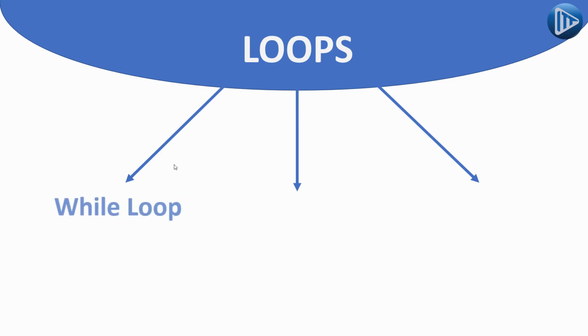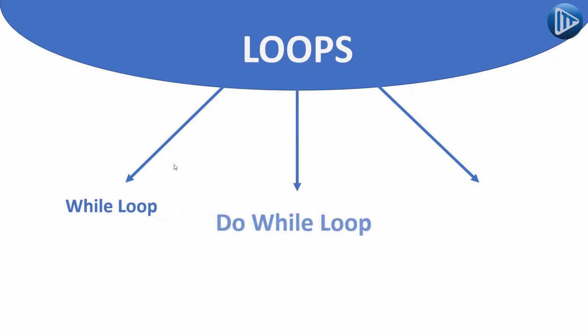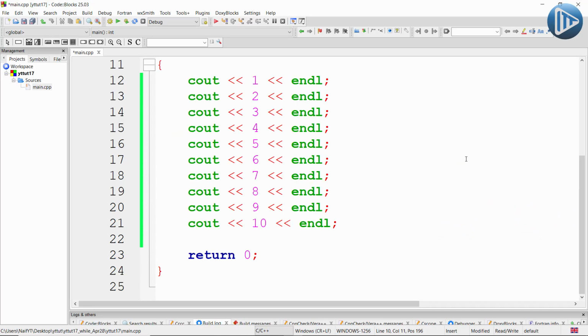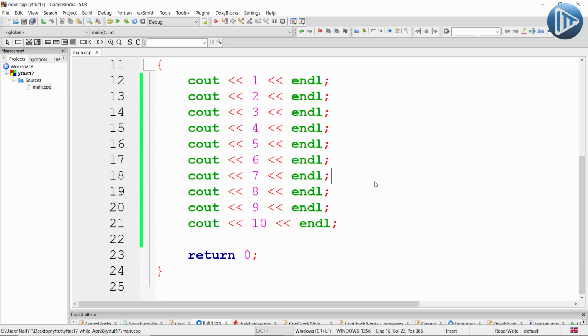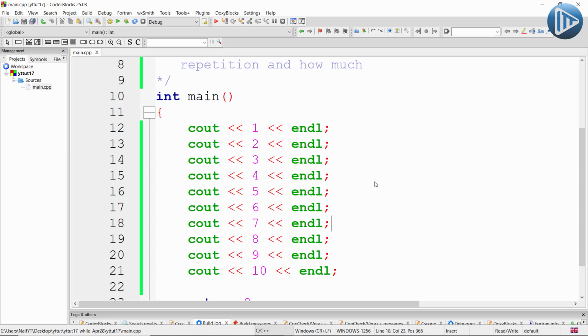The first one is the while loop, the second one is the do while loop, and the third one is the for loop. Now here's a program that prints numbers from 1 to 10. If we run our program, as you can see, it will print numbers 1 to 10, where each number is printed on a different line. But as we said before, we can make this simpler using loops in C++.